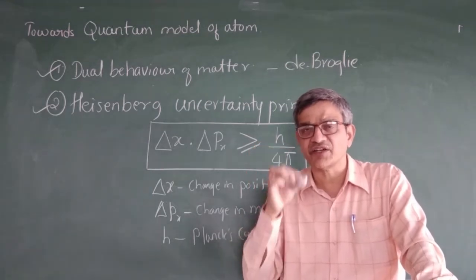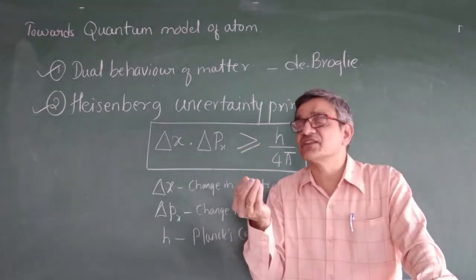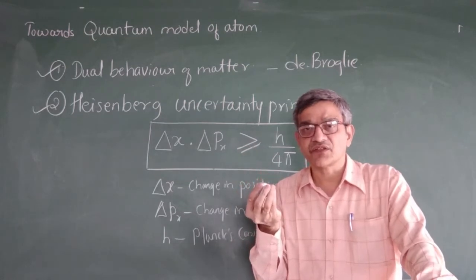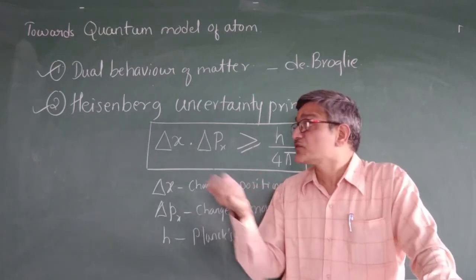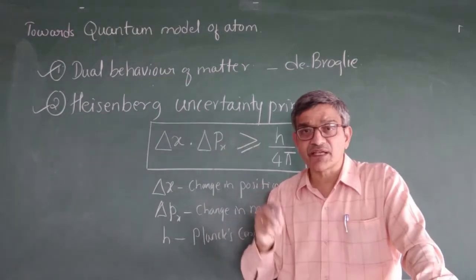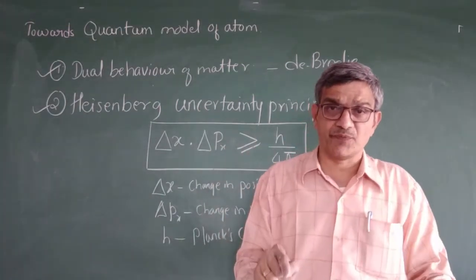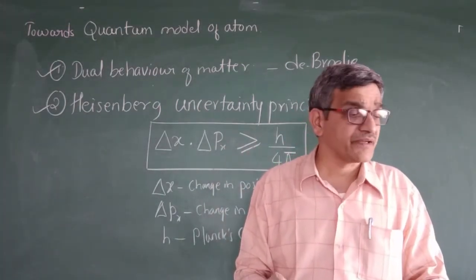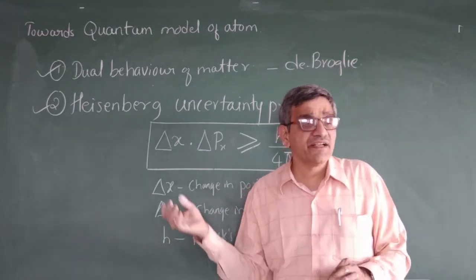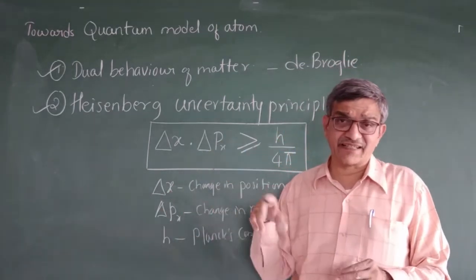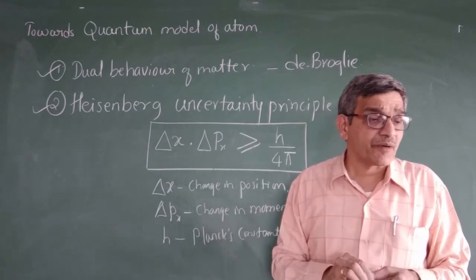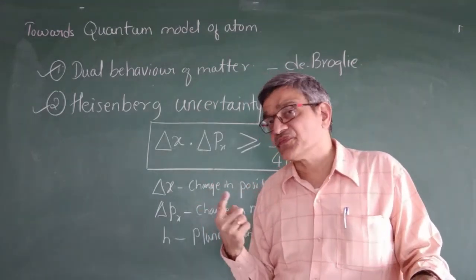Exact position ಎಲ್ಲಿದೆ when it is moving, because we can see it, ಬರಿ ಕಣ್ಣಿಗೆ ಕಾಣ್ತದೆ. So therefore uncertainty principle is applicable only for a microscopic object. Okay.